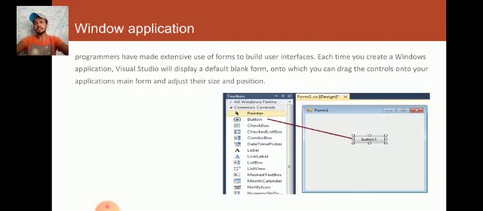Windows application programs are made as executables used to build a user interface. Each time you create a Windows application, Visual Studio will display a default blank form into which you can drag controls into your application. The main form lets you adjust its size and positions, such as a printer and Button1.